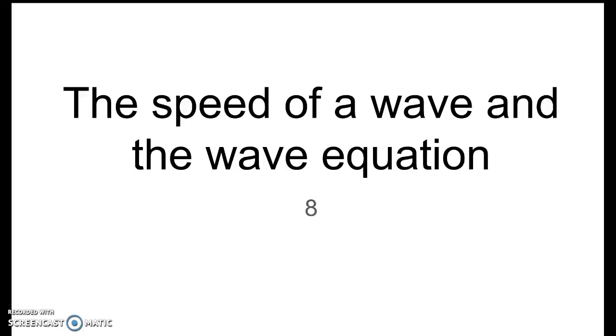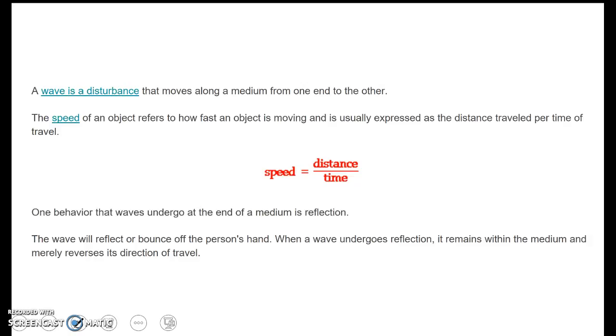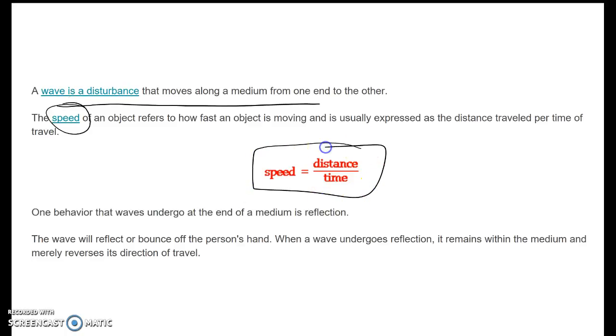Okay, so here we are, speed of a wave in the wave equation. Getting to the end here of all this frequency, amplitude, and we're going to tie it all together here, hopefully today. A wave, in review, is a disturbance that moves along a medium from one end to another. The particles vibrate and they move. Now, the speed of an object is how fast an object moves, and it's distance divided by time. You probably recall that way back in August when we talked about it.